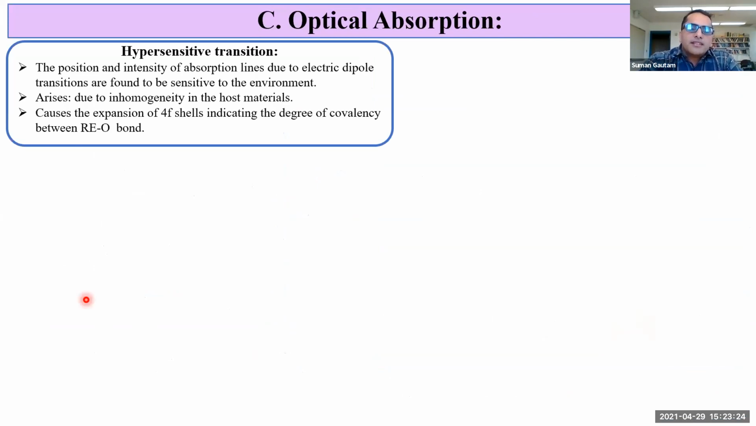Then, hypersensitive transition. Although the 4f electrons are screened by 5s and 5p, the position and intensity of absorption lines due to electric dipole transitions are found to be sensitive to the environment. This transition is called hypersensitive transition. This arises due to inhomogeneity in the host materials and causes the expansion of wave cells, indicating the degree of covalency between the rare earth ion and the oxygen bond.